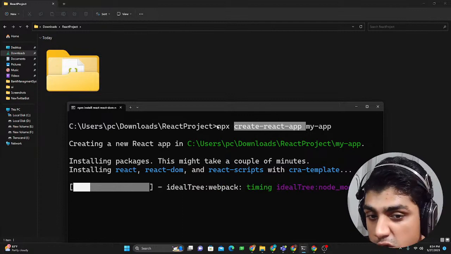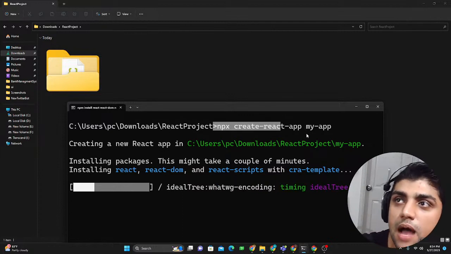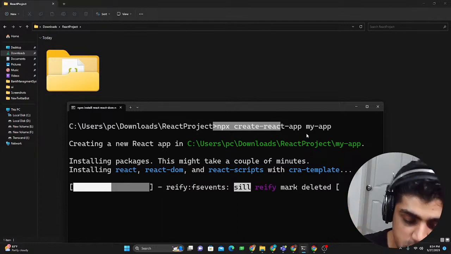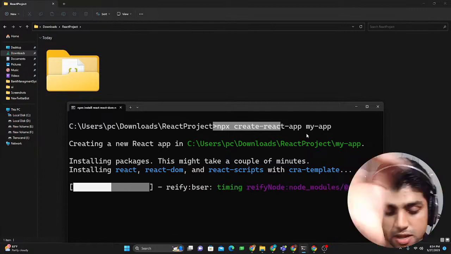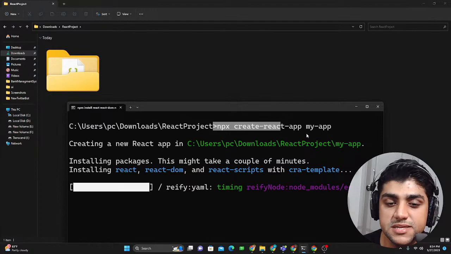And npx, on the other hand, is something different. It's like a borrow system. It's not like I'm completely downloading the React app package from the internet, I'm just borrowing it. I'm just downloading the piece that I need, and I'm not putting it locally on my computer. I hope you understood this difference.